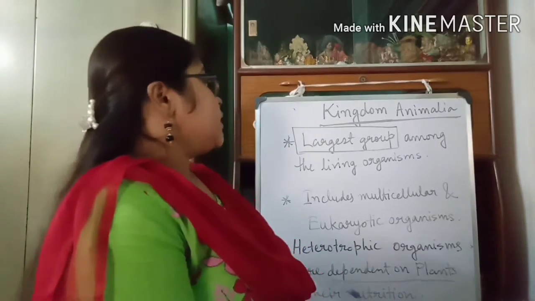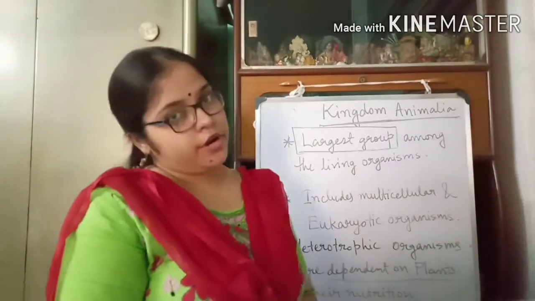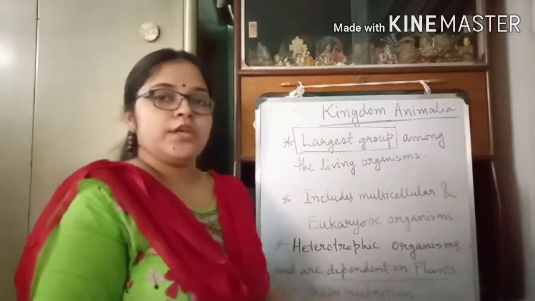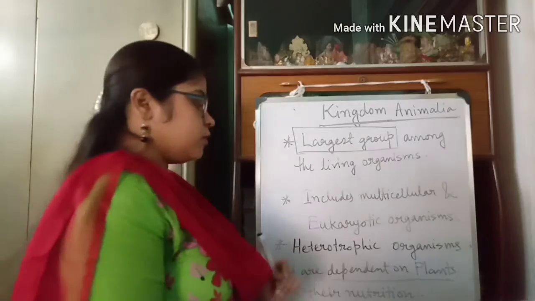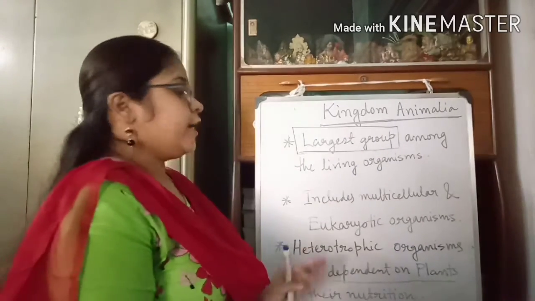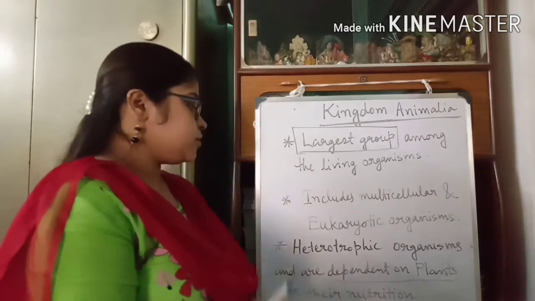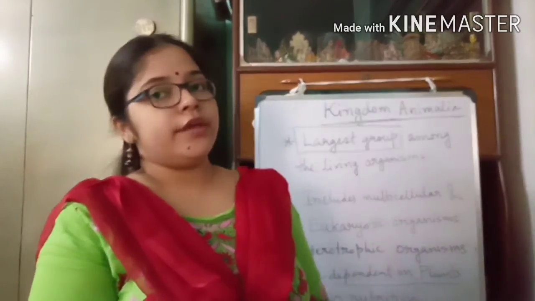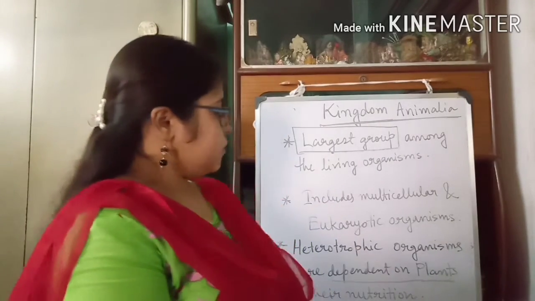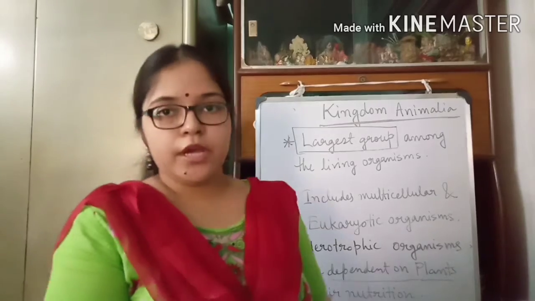Kingdom Animalia includes multicellular and eukaryotic organisms like kingdom Plantae. However, their mode of nutrition is heterotrophic. So these are heterotrophic organisms and they are dependent on plants for their nutrition. Okay, so these are some general characteristics of kingdom Animalia.